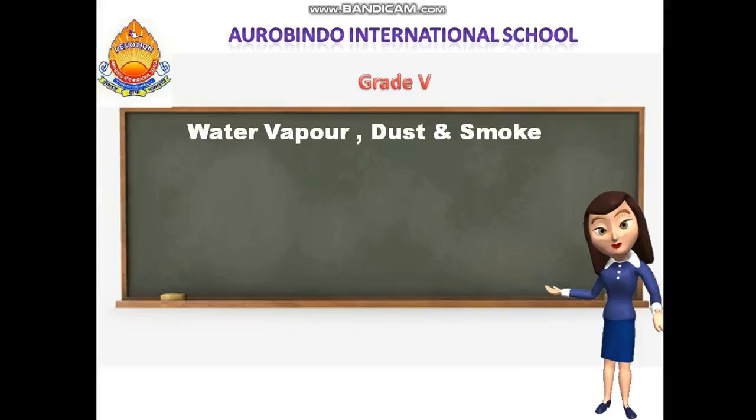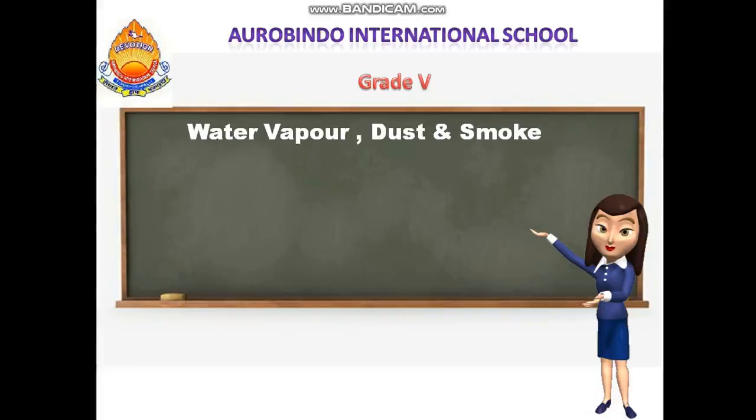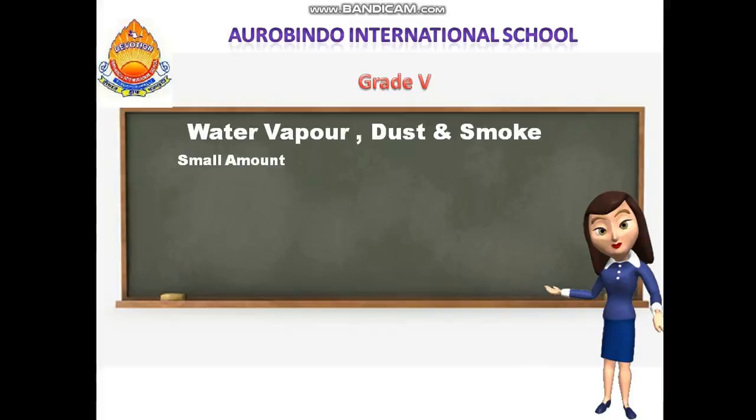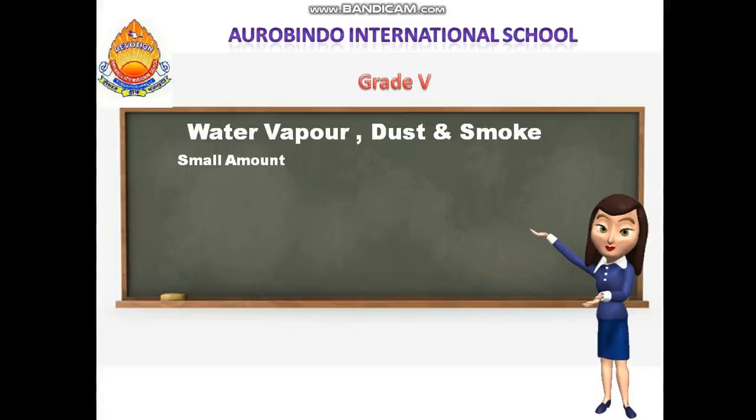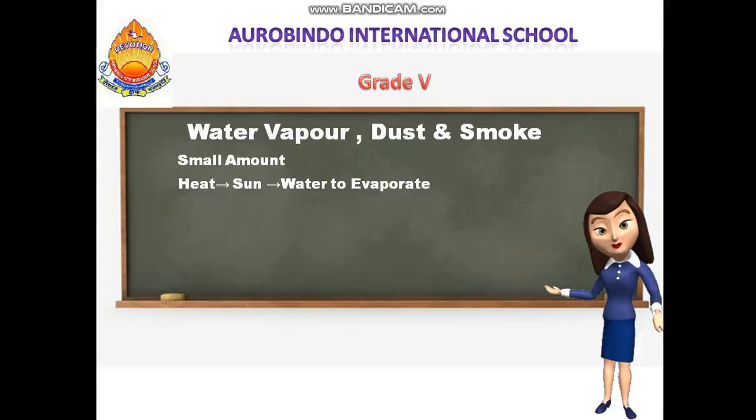Okay, next we are coming to water vapor, dust, and smoke. You all know air contains a small amount of water vapor, dust and smoke. How do you get this water vapor? When there is sun, what is it doing?